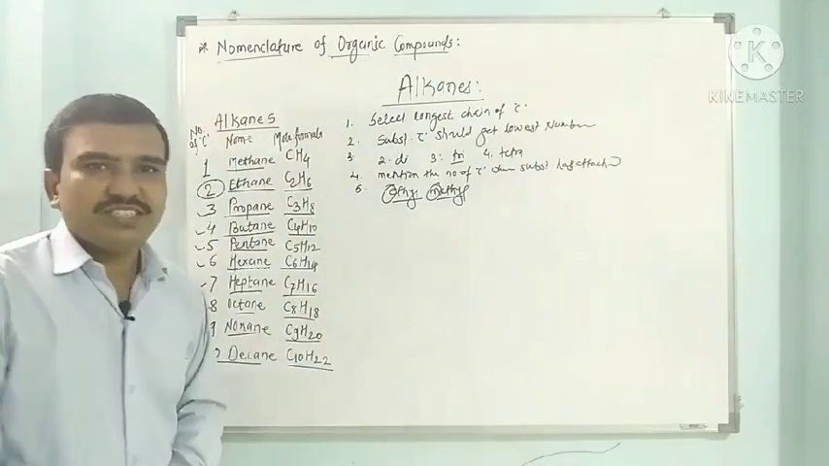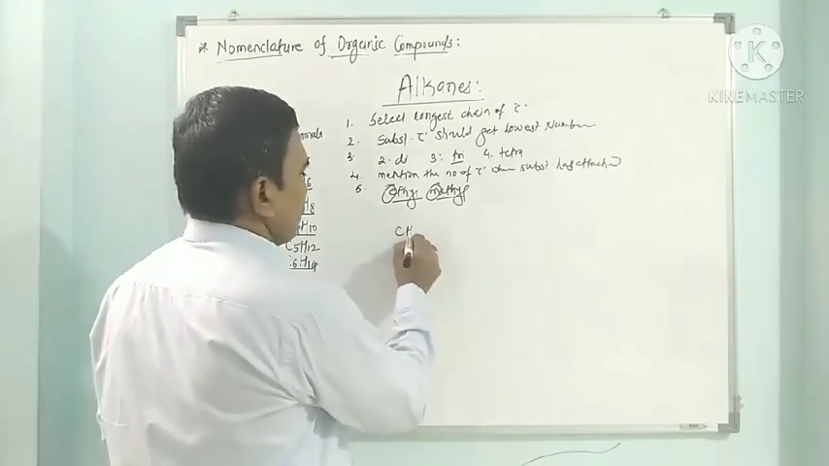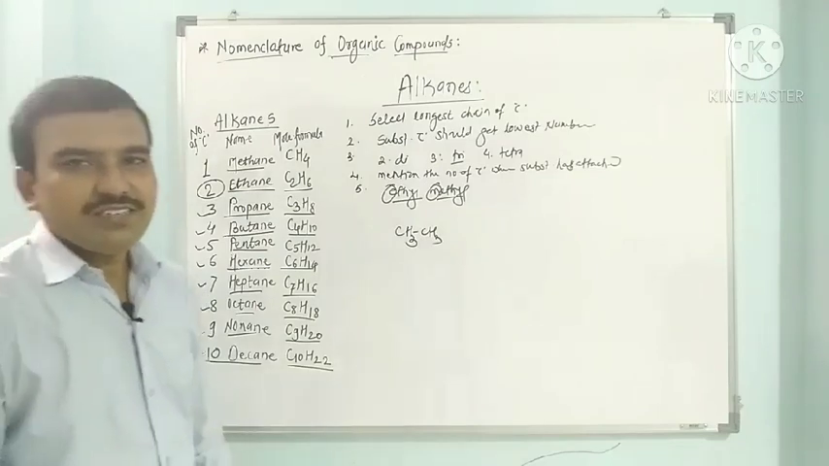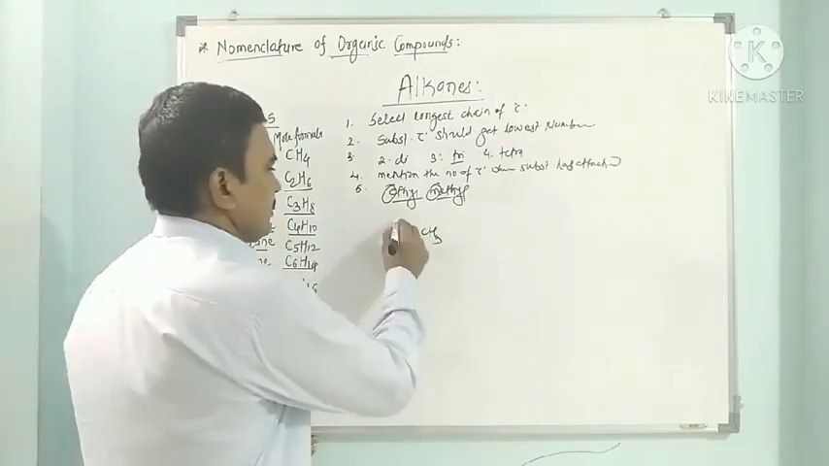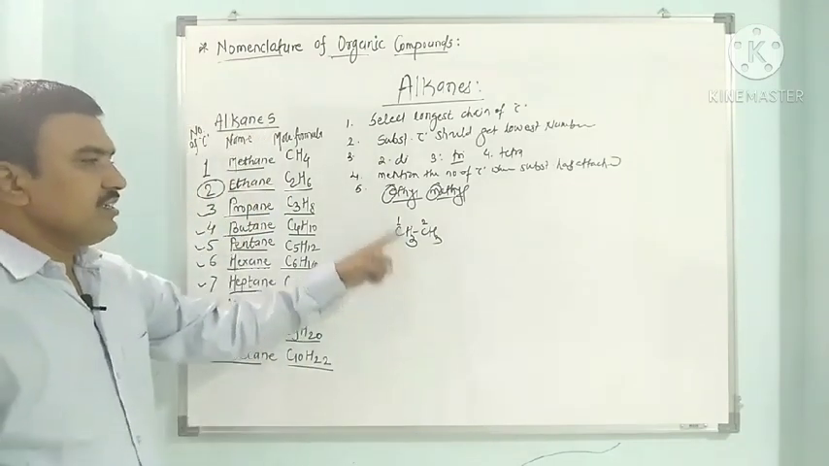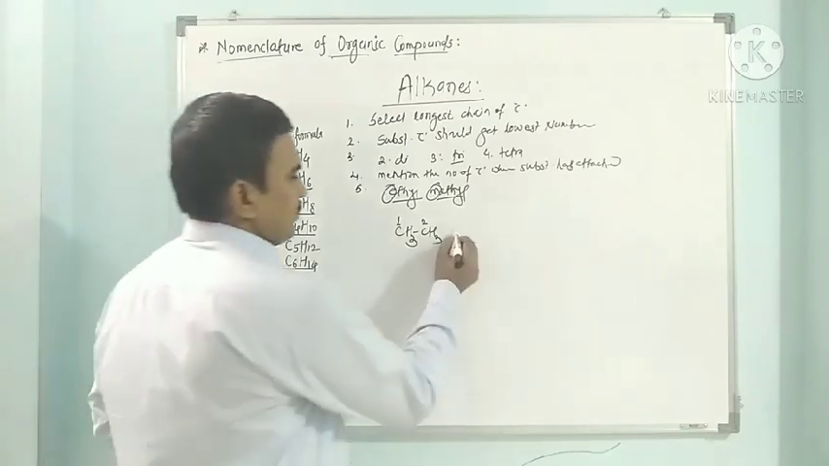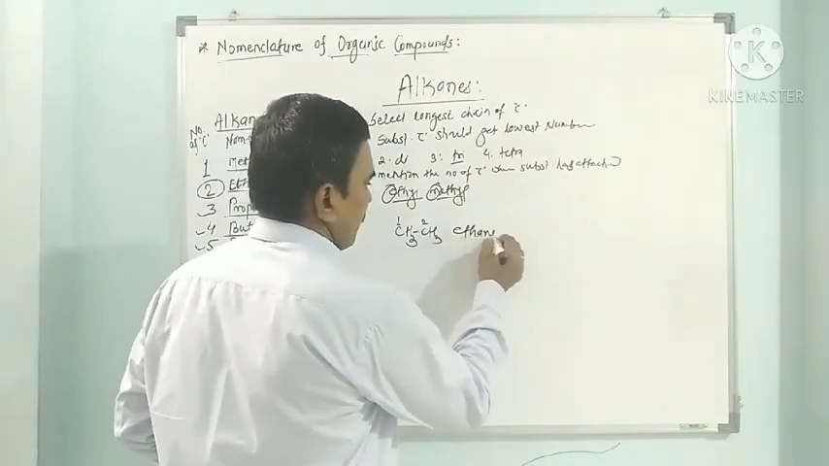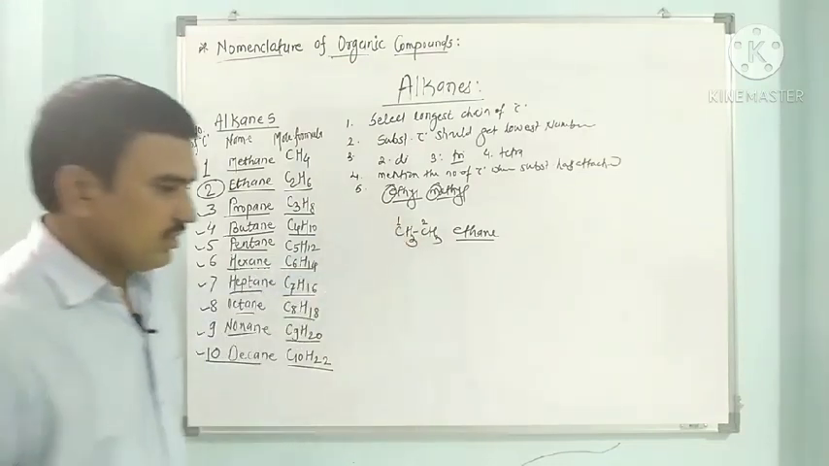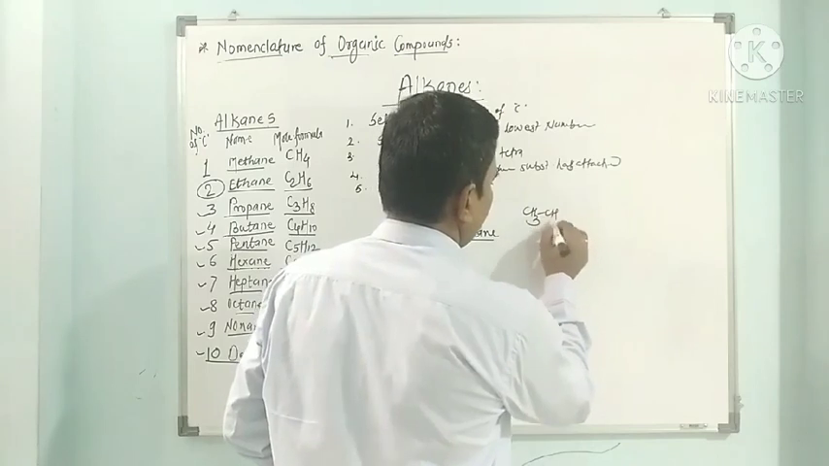Now we have to start naming from the simple names. So here, CH3, CH3. How many carbons are here? Only 2 carbons. So this is carbon number 1, carbon number 2. So find out the 2-carbon compound here. So 2 carbons is ethane. So the compound here is ethane because it has no substituents.